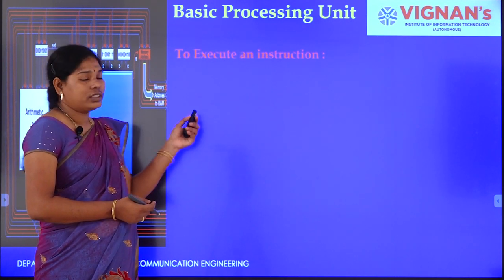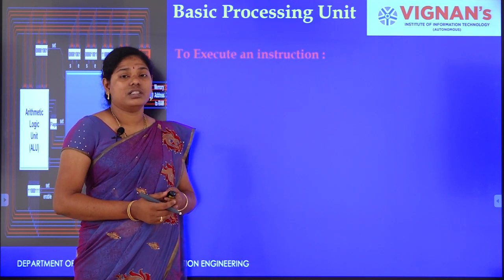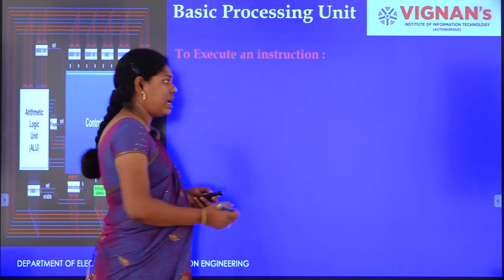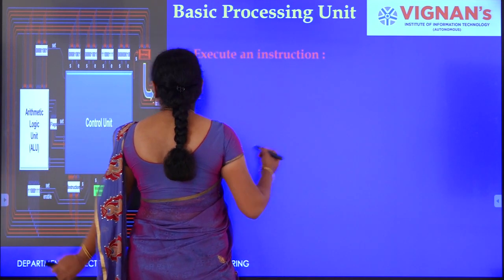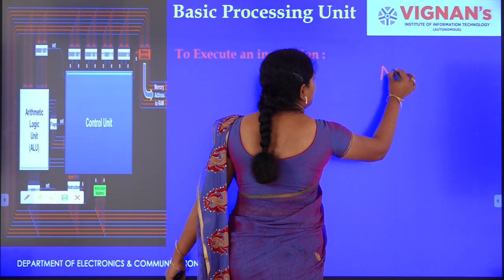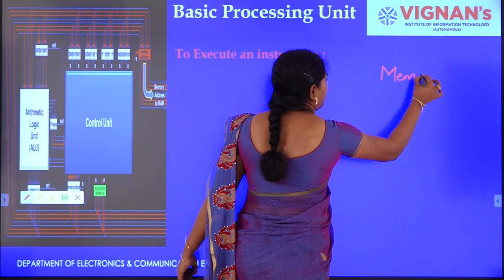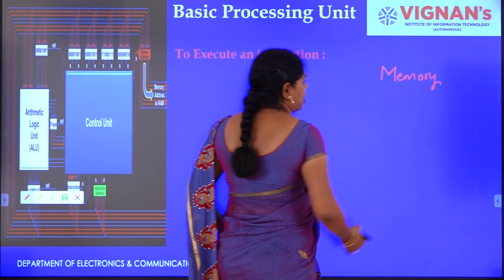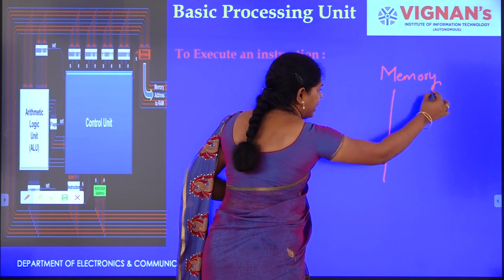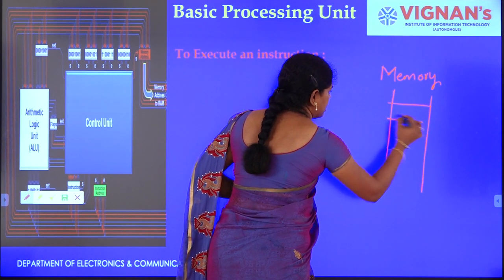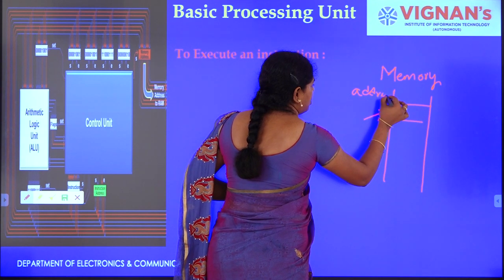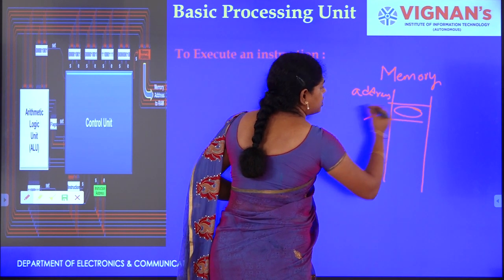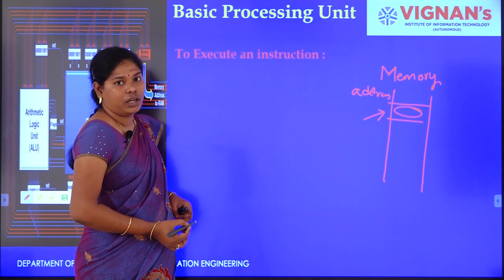Let's execute an instruction. Where is the instruction? Instruction is available in memory. The memory is identified with the address and this is the corresponding instruction.